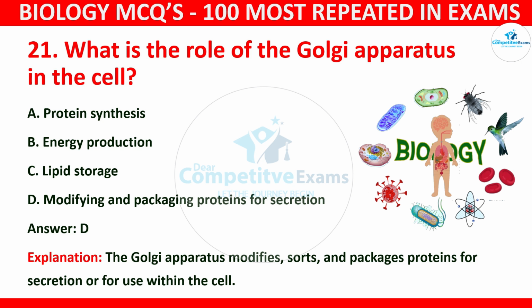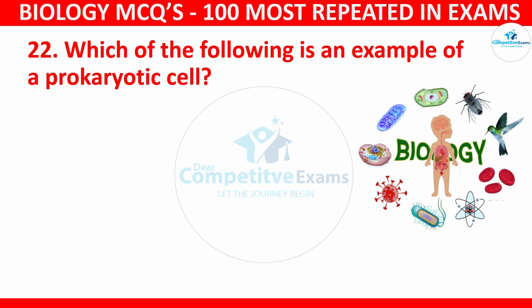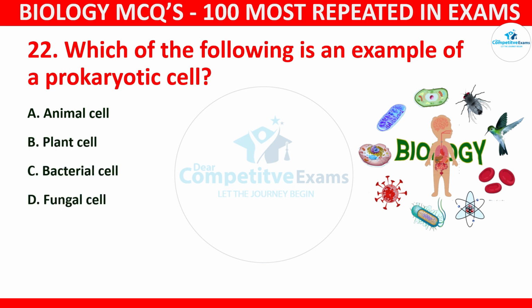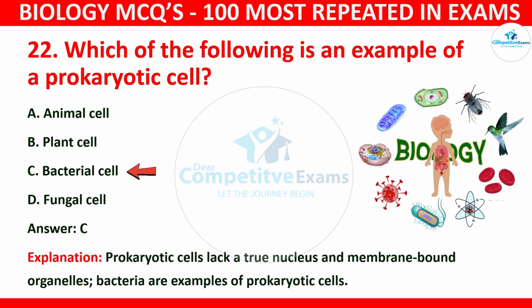Question number 22. Which of the following is an example of a prokaryotic cell? Your options: animal cell, plant cell, bacterial cell, or fungal cell. And the correct answer is C, and that is bacterial cell. Prokaryotic cells lack a true nucleus and membrane-bound organelles. Bacteria are examples of prokaryotic cells.